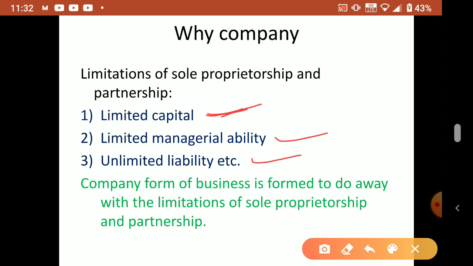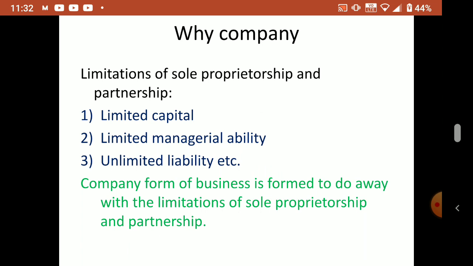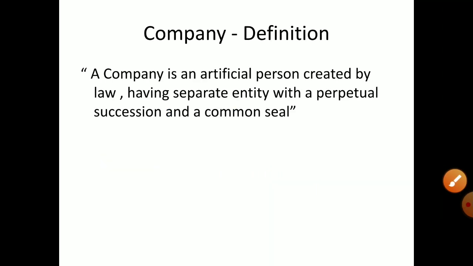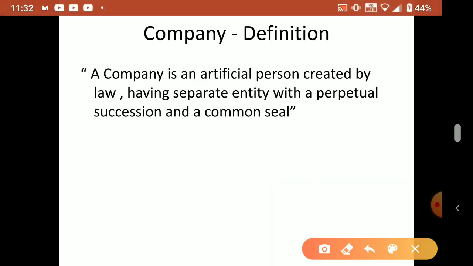Okay, so the company form of business is formed to do away with the limitations of sole proprietorship and partnership. Actually we can say some limitations are there for sole proprietorship and partnership. So to overcome those limitations, that is why the importance of company arises. Now, what is a company? We'll see the definition. This we studied last year. Even then, just to remind you, I'm telling.